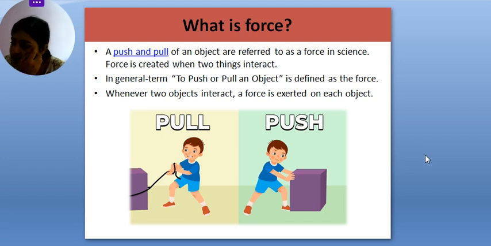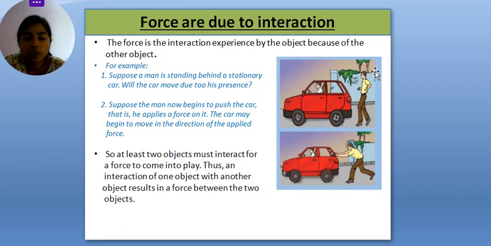Now the next thing: how is this force created? In these cases, the boy pulls this box, and in this case the boy pushes this box. There is an interaction happening, right? So because of the interaction, the force is created. As I already told, the force is created by the interaction.